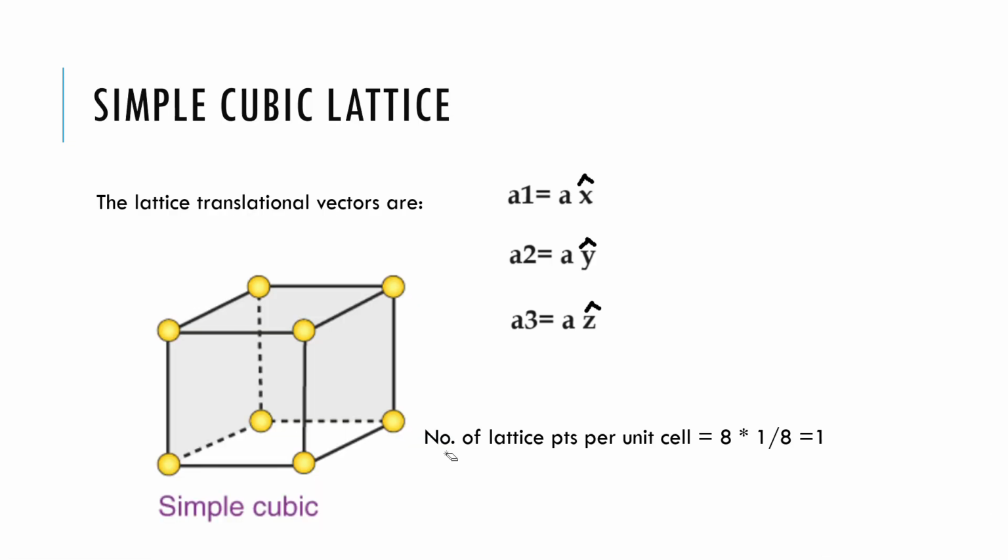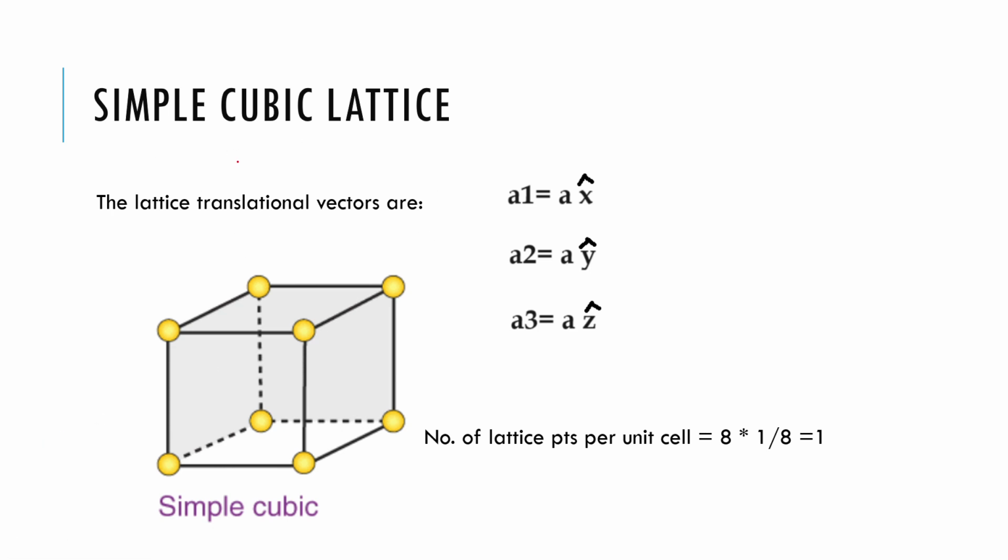Now let's see what simple cubic, BCC and FCC are. The simplest amongst the 3D structures is the cubic structure, and amongst the cubic structures the simplest one is known as the simple cubic structure.